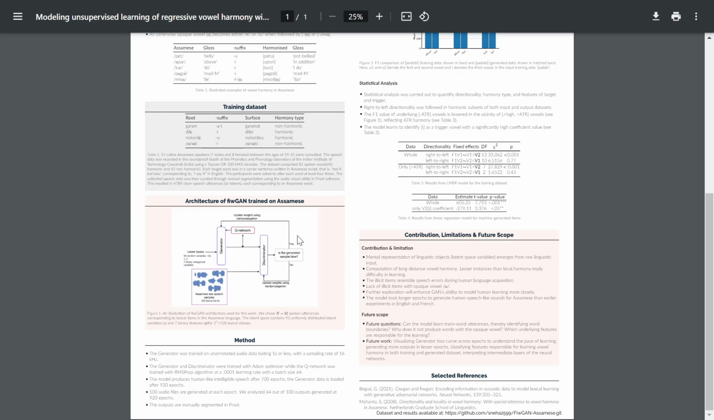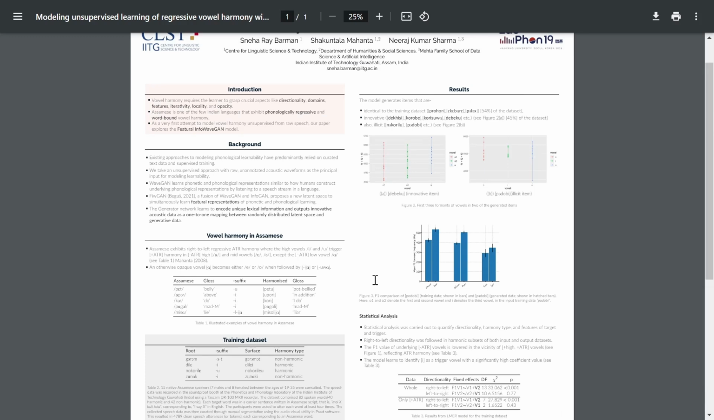Followed by that, all segmentations are done in Praat. We manually segmented both the training dataset and the generated outputs for analysis. We also collect the first three formant values from the vowel midpoints for statistical analysis and to quantify the results.